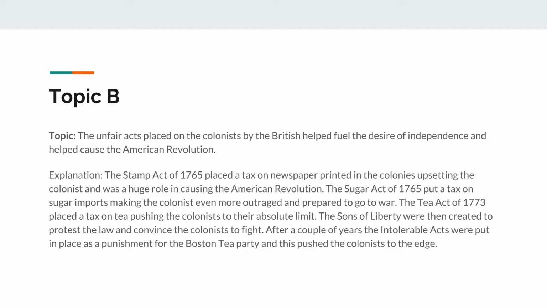The Tea Act of 1773 placed a tax on tea, pushing the colonists to their absolute limit. The Sons of Liberty were then created to protest the law and convince the colonists to fight. After a couple of years, the Intolerable Acts were put into place as punishment for the Boston Tea Party, and this pushed the colonists over the edge.